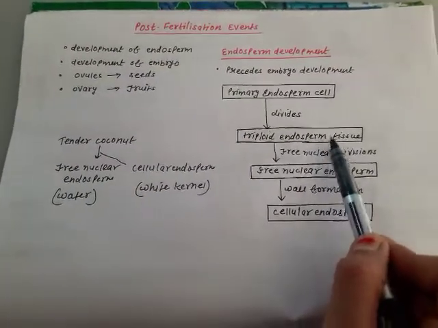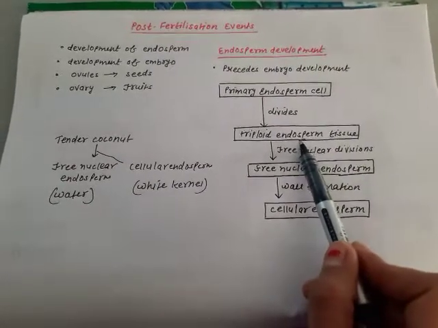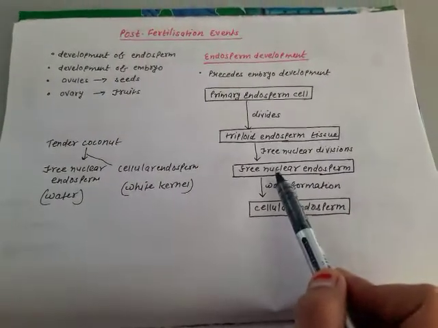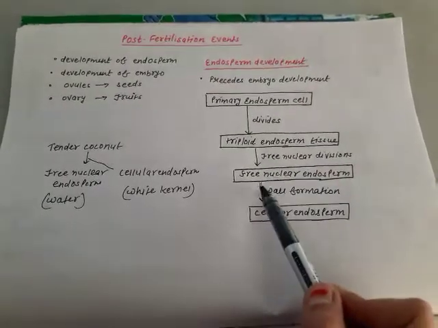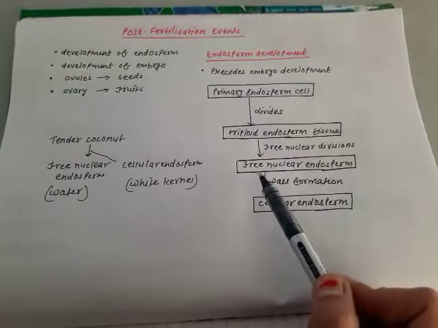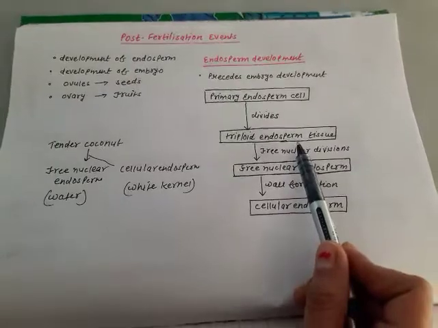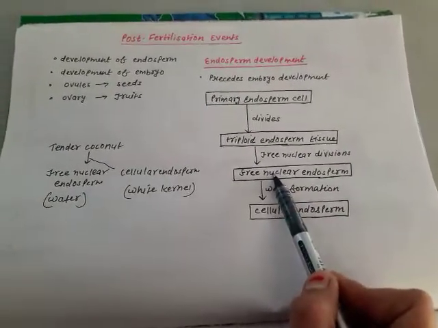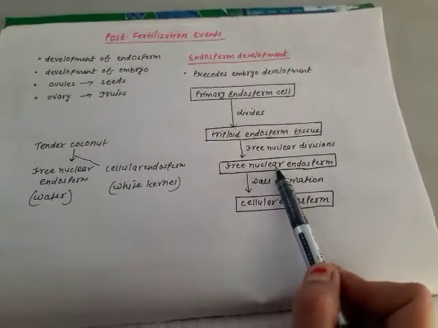Fine. Now what happens? This endosperm, the nucleus of this endosperm tissue will undergo many mitotic divisions and will form free nuclear endosperm. Why it is called as free nuclear endosperm? Because only nucleus will divide and give rise to many nuclei, but no wall formation will take place.